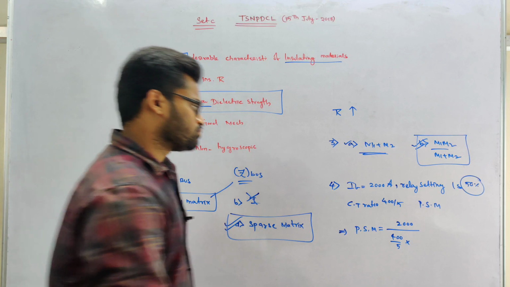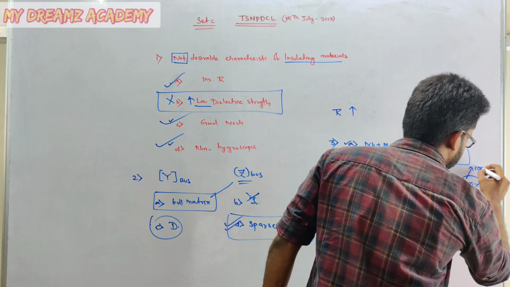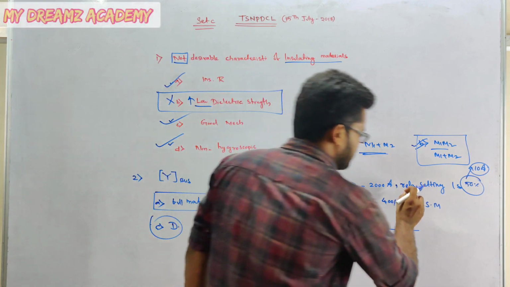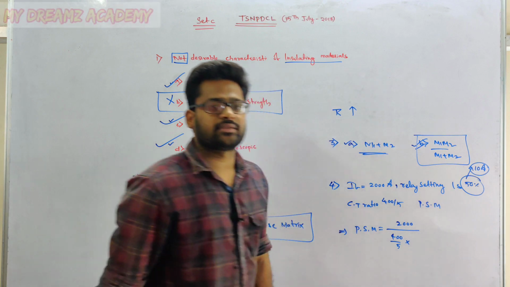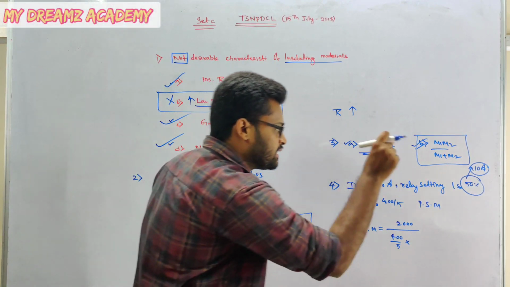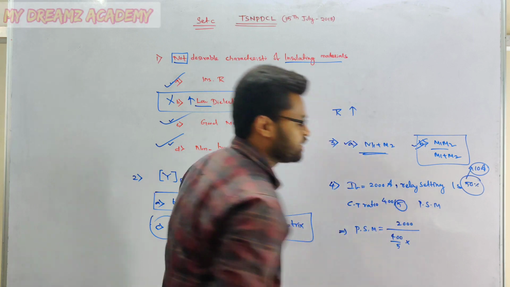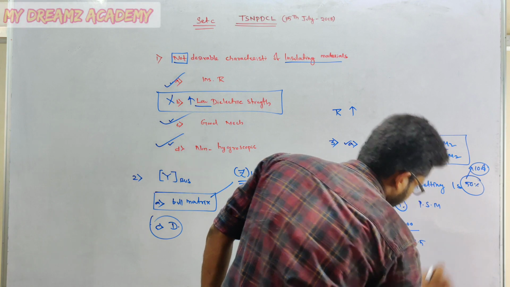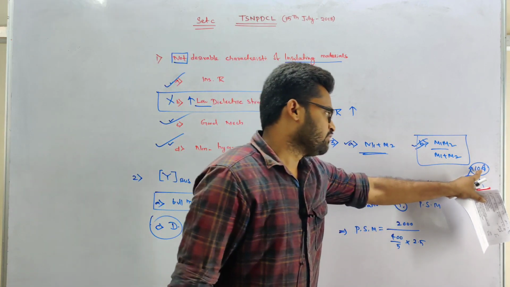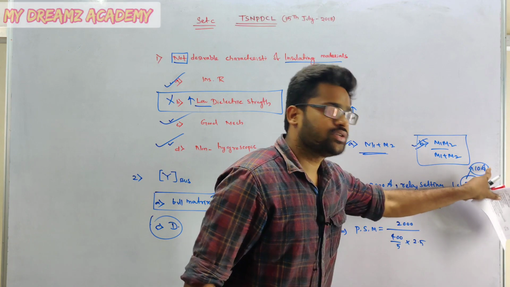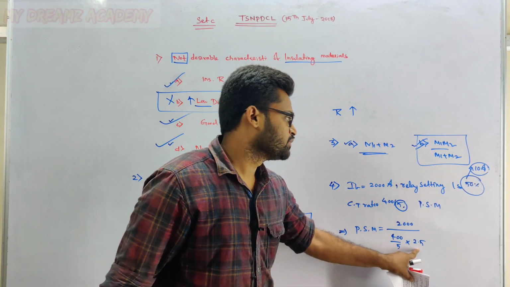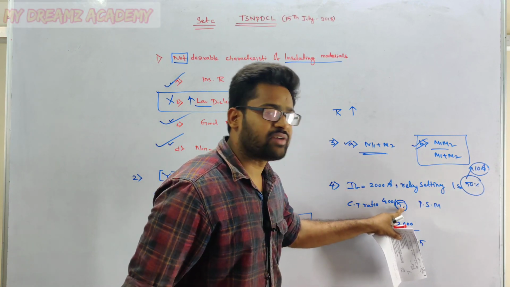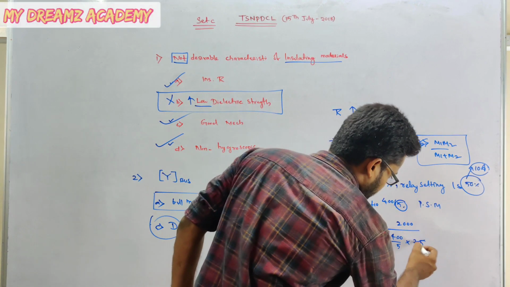If the relay setting is mentioned in amperes, like 10 ampere, you have to consider 10 ampere directly. But here the relay setting is 50%. The meaning of that is 50% of 5 ampere, which is nothing but 2.5. If the relay setting is in amps, you have to consider that value directly. If it is mentioned as a percentage, you take that percentage of 5, so 2.5.